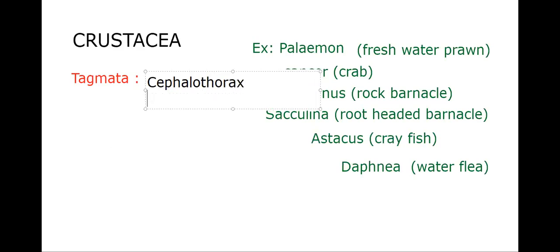That means head and thorax are fused and form the cephalothorax. You have to remember. So tagmata: cephalothorax and abdomen. In the case of Chilopoda and Diplopoda, the tagmata will be head and trunk. In both, we'll find the same: the body is divisible into head and trunk. Here also the same, head and trunk.